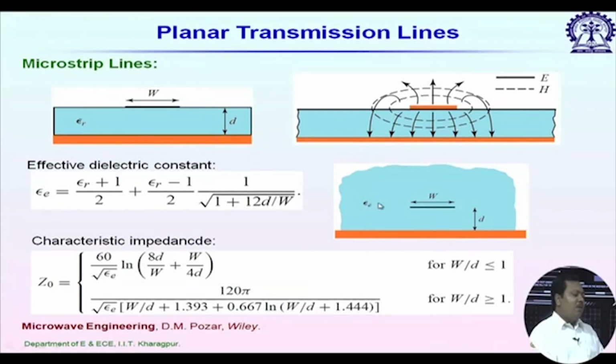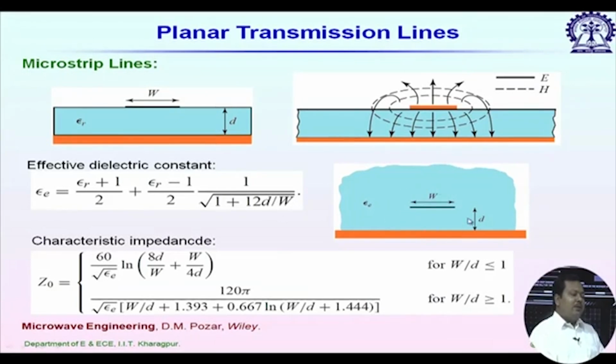So, its value obviously will be more than air, and it will be less than epsilon r, since it is the effective epsilon E. Then we have a closed form expression for epsilon E. Epsilon E is equal to (epsilon r plus 1) by 2 plus this factor. You see, it is a function of the dielectric thickness and also a function of the strip width W.